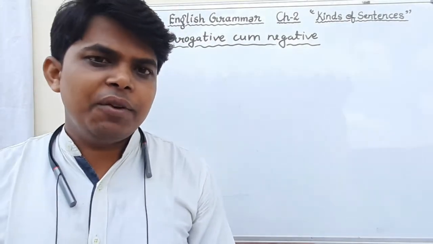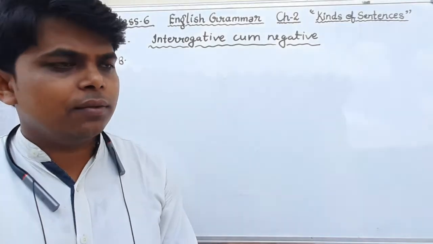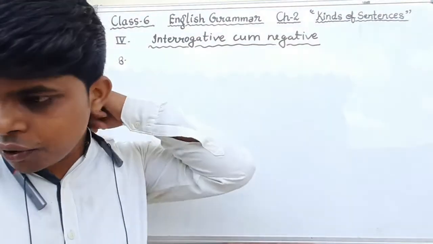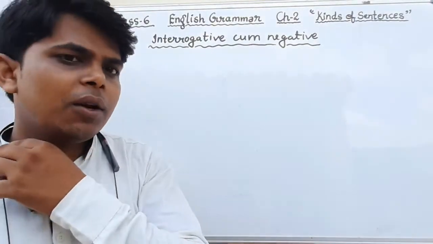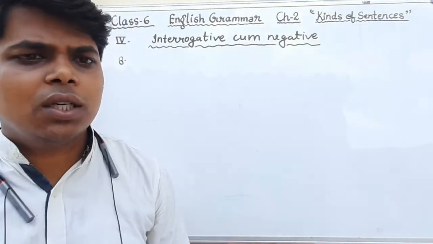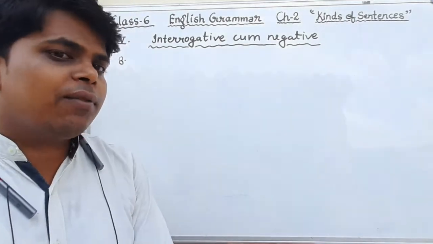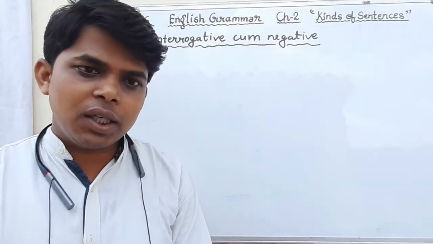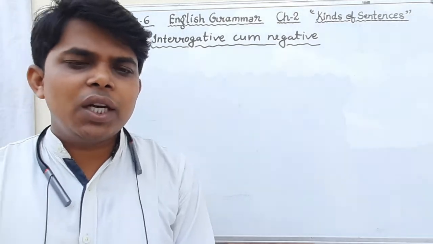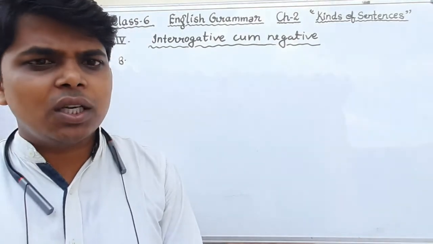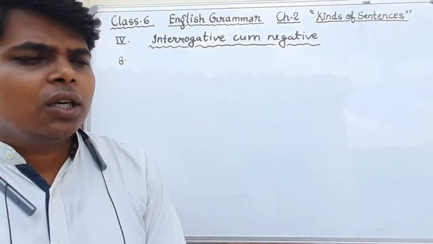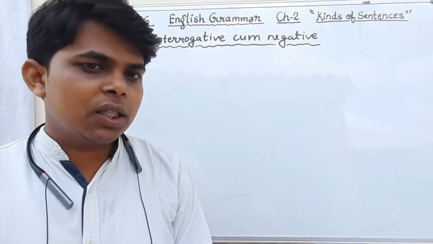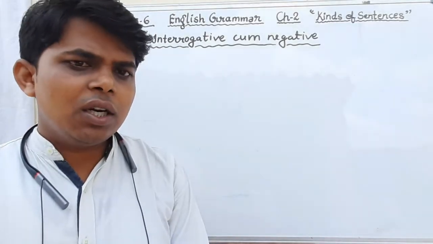Dear students, in the previous classes we were discussing chapter 2, that is kinds of sentences. In this chapter we have read the definition of sentence as well as the kinds. There are 5 kinds of sentences I have told you: declarative sentence, that is also known as assertive sentences, interrogative sentence, imperative sentence, exclamatory sentences, and optative sentences. After that, we were discussing the exercises in which I have completed exercise number 1st, 2nd, 3rd, and 4th.